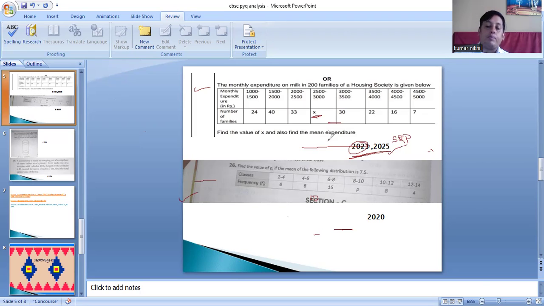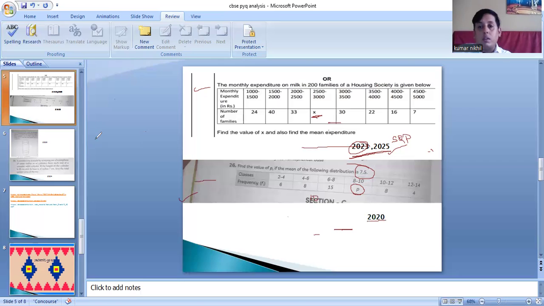Again, this question has been repeated in 2020, but it was a 3 marks question. And in this question, we have to find p and the mean. We have to find the value of p if the mean is 7.5. So this type of questions are given in the book. You have to solve them, and you will be getting 5 marks for free.